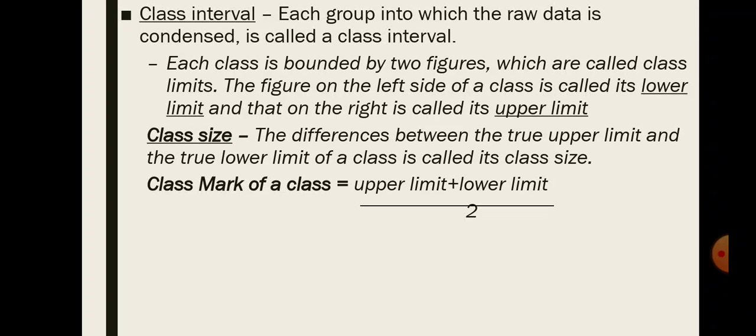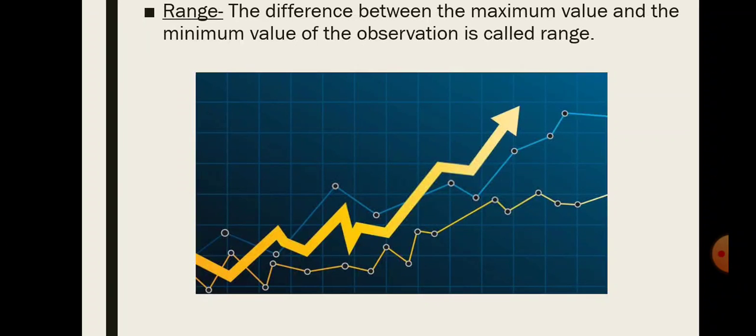Class size. The difference between the true upper limit and the true lower limit of a class is called its class size. The formula for class mark is equal to (upper limit plus lower limit) divided by 2. Range. The difference between the maximum value and the minimum value of the observations is called range.